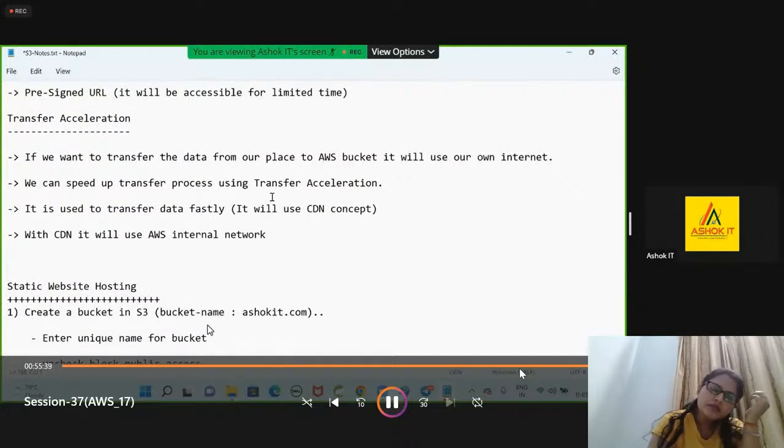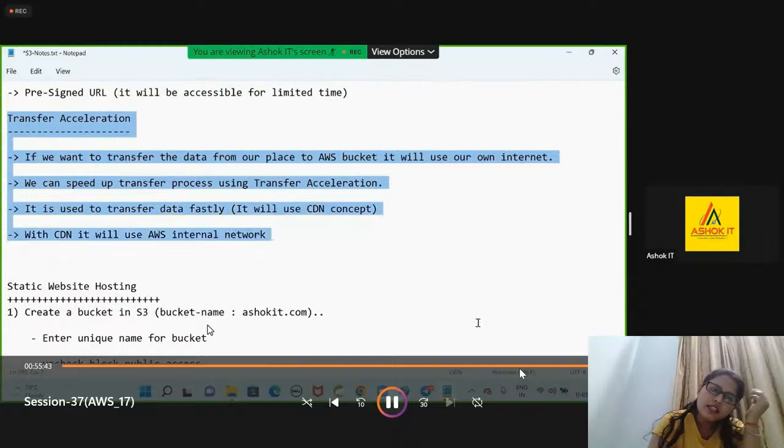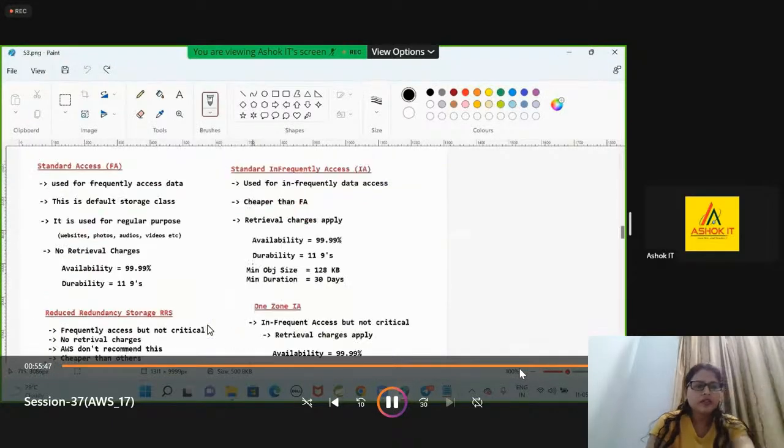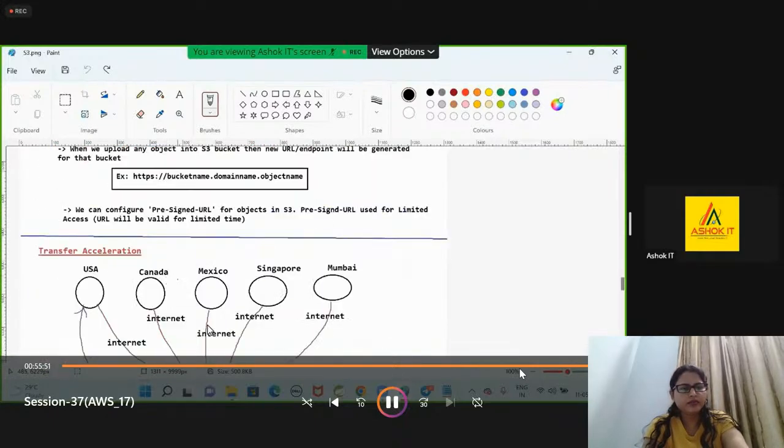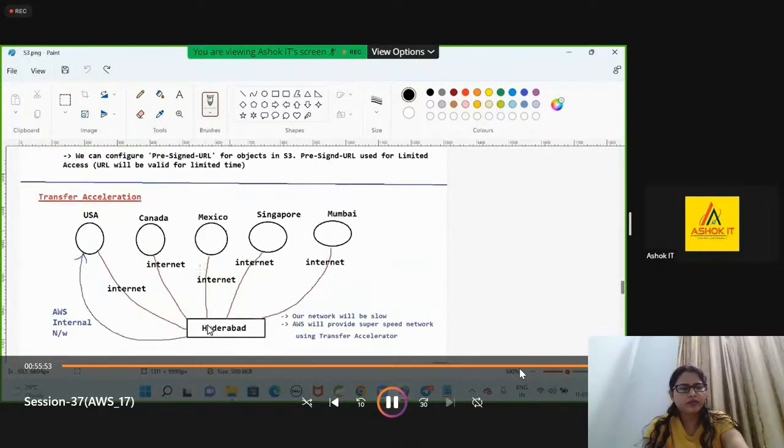next one. There is a concept called transfer acceleration. Transfer acceleration is nothing but how quickly you want to upload the data.